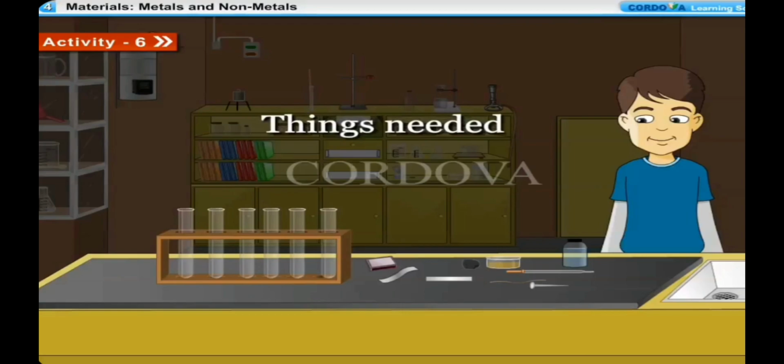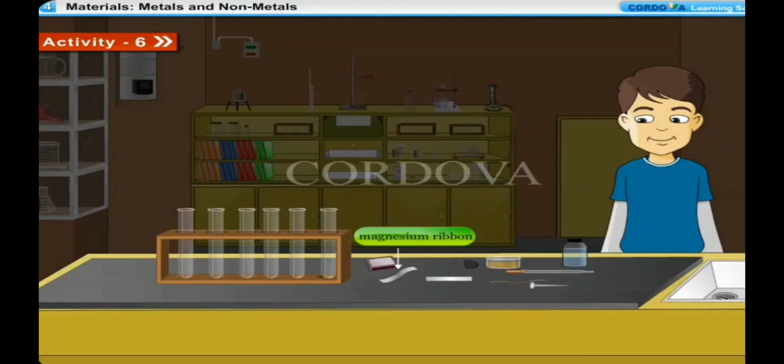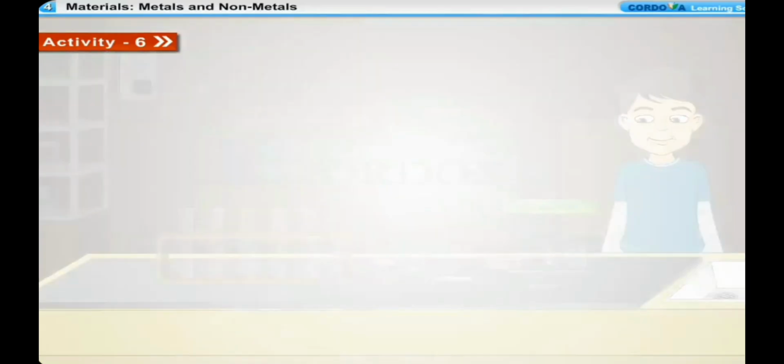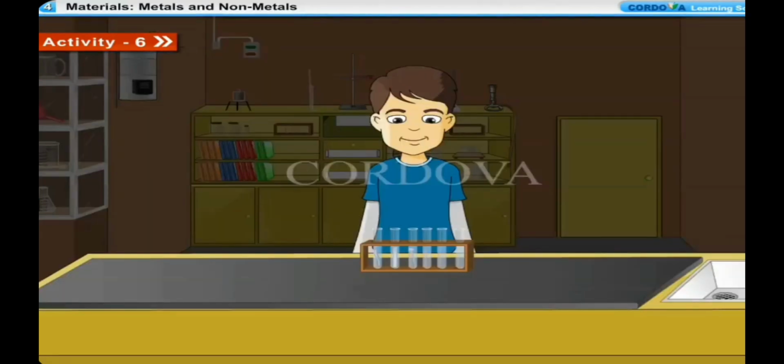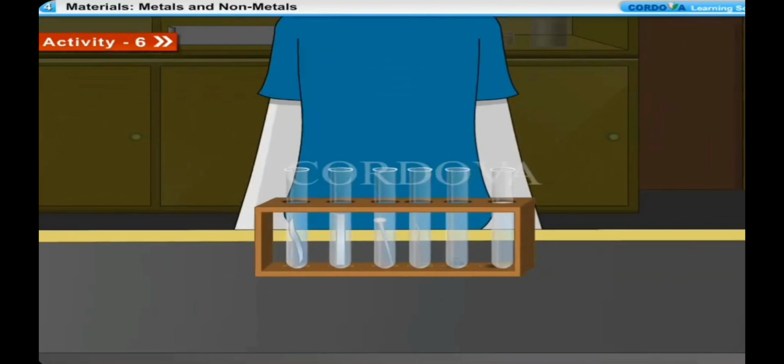Things needed: a magnesium ribbon, aluminium foil, iron nail, copper wire, coal piece, sulphur powder, 6 test tubes, dropper, dilute hydrochloric acid, matchbox. Method: we take samples of metals like magnesium ribbon,